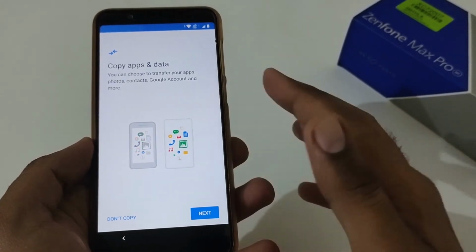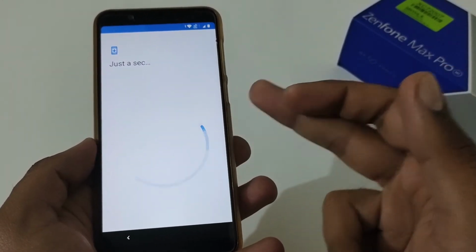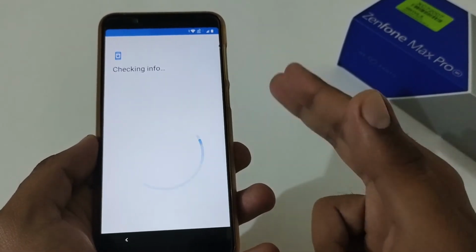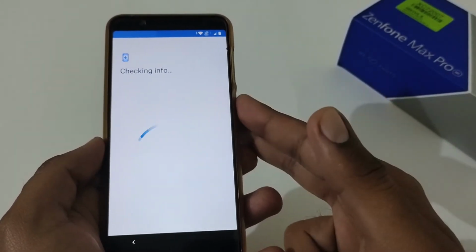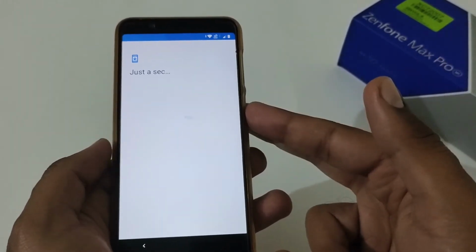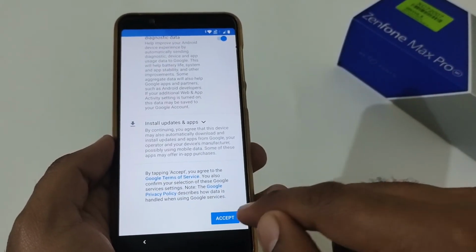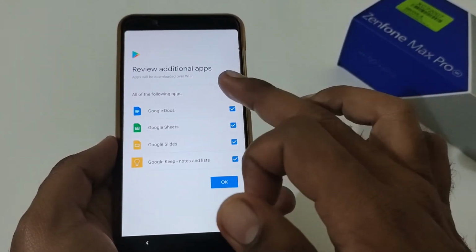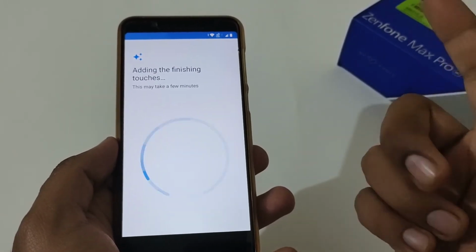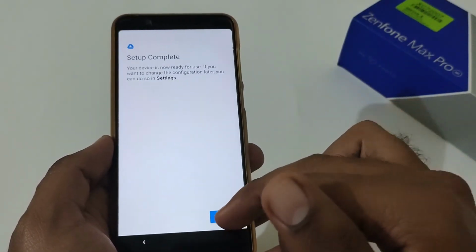Here it is asking, do you want to copy apps and data using a Google account or not? If not, then tap on don't copy. Otherwise you can tap on the next button. For this video's perspective, I'm going to skip as many options as I can so that we can wrap up this video ASAP. Again, I'm going to skip the Google account setup process. We'll set it up when we move to the installation of Camera2 Probe API. Again, I'm removing the additional apps. Now it is adding the finishing touch. It will ask you for security and afterward for setting up the Asus account. We'll skip both of them.